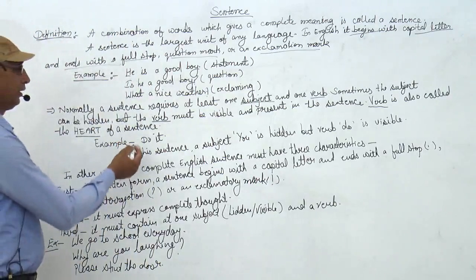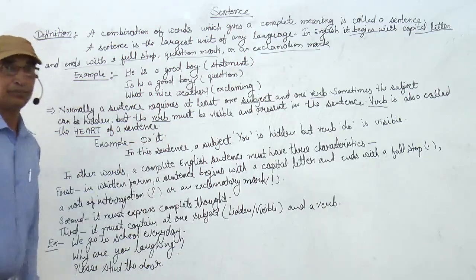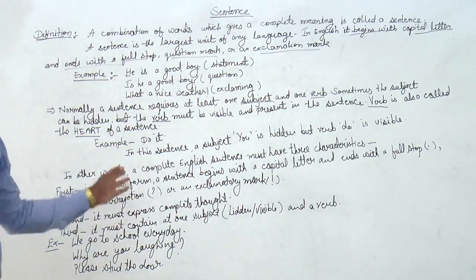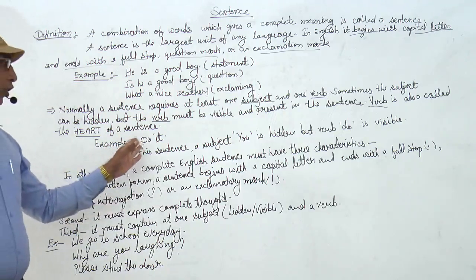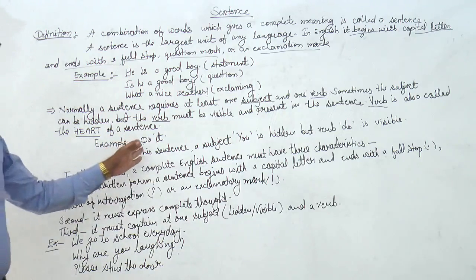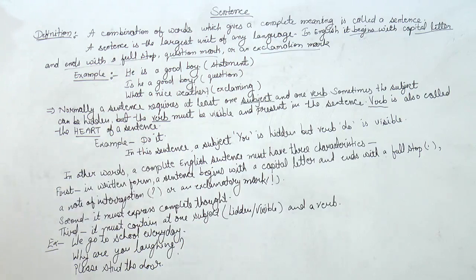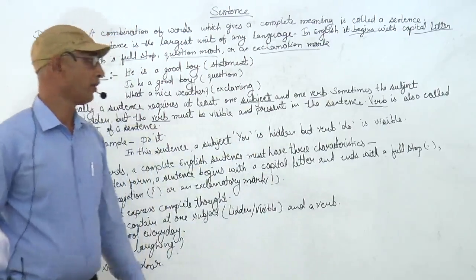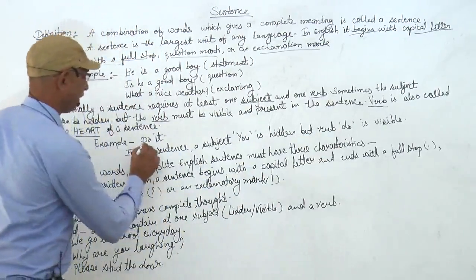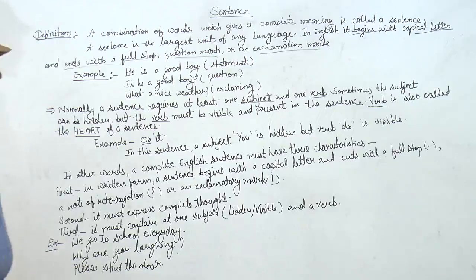For example, do it. Here the subject is hidden. Subject is not written here. Who do it? But we automatically understood that here the subject is you. In this sentence, the subject you is hidden, but the verb do it is visible here.